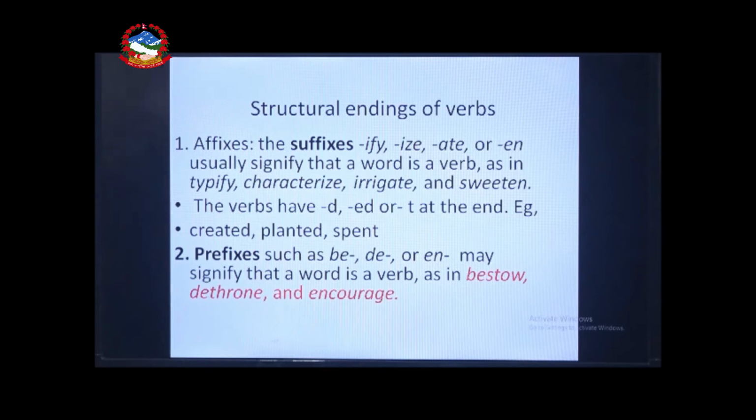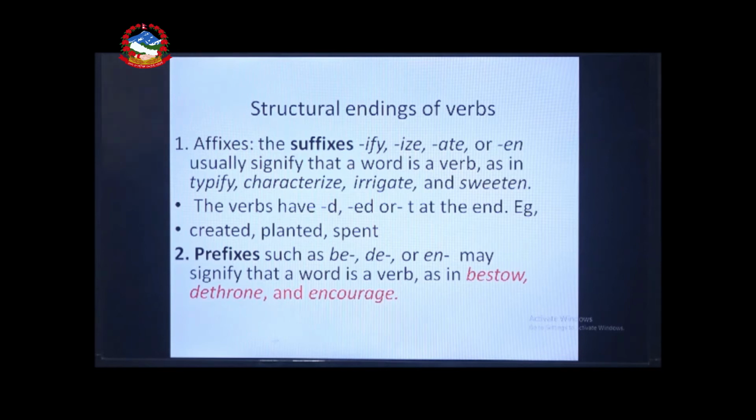Another example is sweet, an adjective, and that can be made a verb by adding -en, and it becomes sweeten. Similarly, if there is the word deep, we can make it a verb by adding -en, deepen. Next, the verbs may have d or ed or t at the end of the word, then we know that they are also verbs.